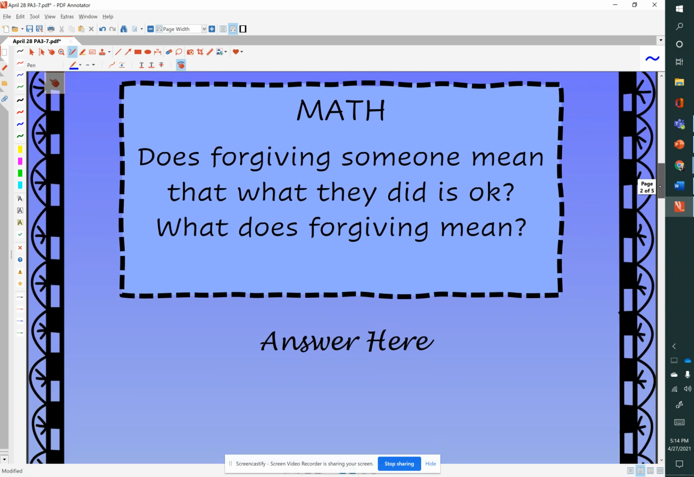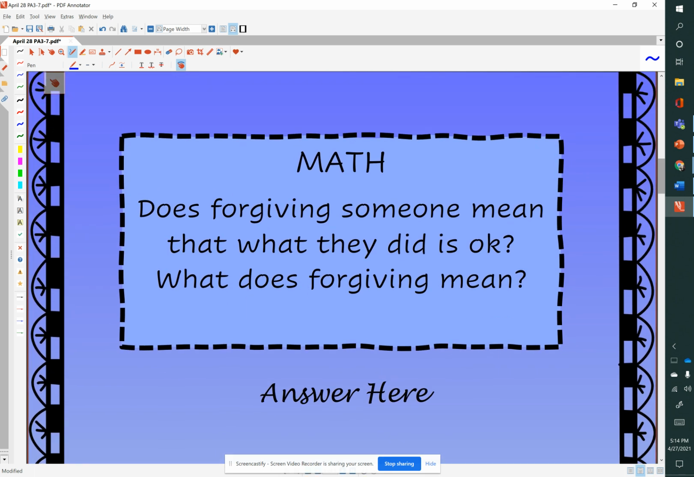But let's think about this do now question. Does forgiving someone mean that what they did is okay? What does forgiving mean? So, somebody forgives you or you forgive somebody, they apologize for something they did to you, and then you forgive, and you think, gosh, I still feel hurt, or they still did it. Forgiveness is a step toward mending the relationship, and it's a step toward reconciliation and making you whole as the one who got hurt. But it doesn't always mean that what they did was okay.